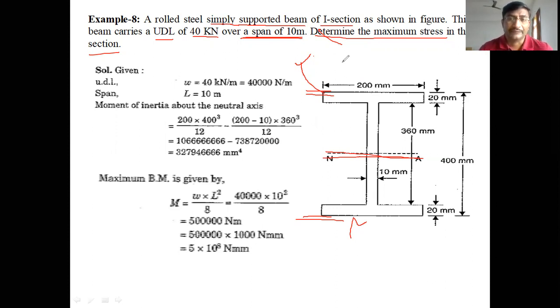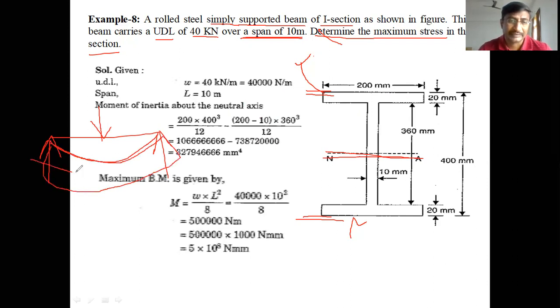If the given beam is simply supported, that means the beam is resting on 2 supports at its end points. After applying the load given in the problem, the beam bends like this. This is the neutral layer. When the beam bends like this, the upper layers are subjected to compressive stress and the bottom layers to tensile stress. The bottom layers are trying to expand and the upper layers are trying to contract.